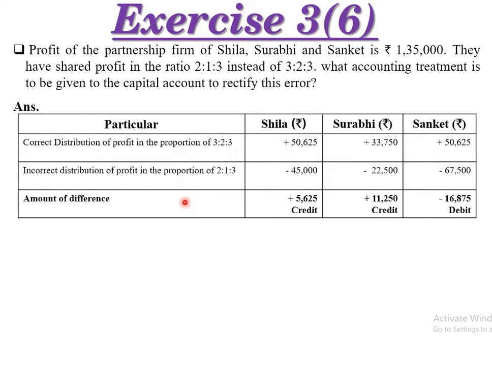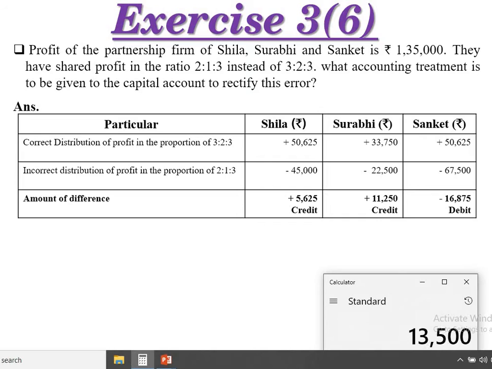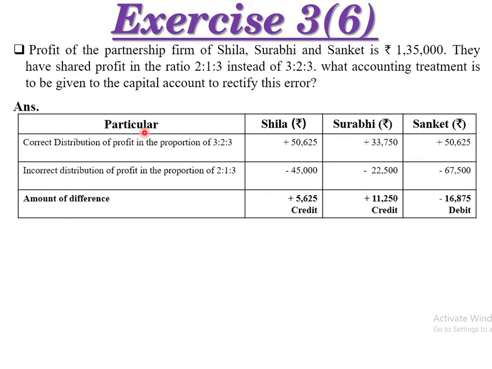See, correct distribution, that is the ratio 3:2:3. So how? 1,35,000 into 3 by 8, the first one is 50,625. Second, Surbi, 1,35,000 into 2 by 8, that is 33,750, and Sanket the same, because the ratio is the same, right? That is 3:2:3. So Sheela and Sanket will receive 50,625 and Surbi will receive 33,750.